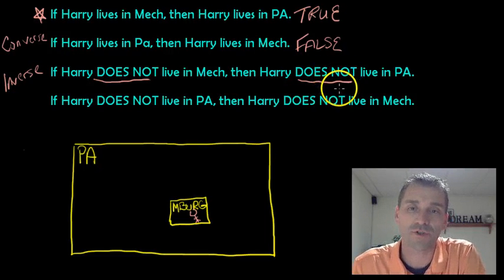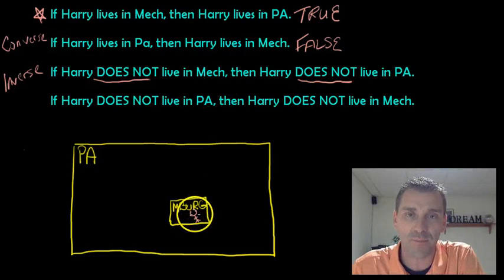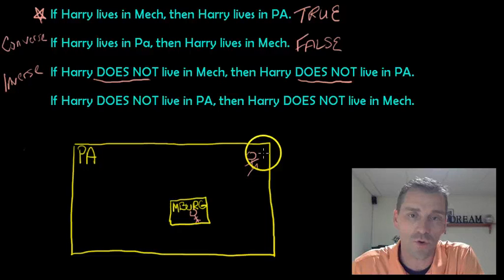Let's think about whether this is true or not. If he doesn't live in Mechanicsburg, that means he can't be here. So that cannot be Harry. He's going to live somewhere outside of this box. Well, let's put him over here. We'll put him up there near New York, whatever. It looks like he's running. Woo!